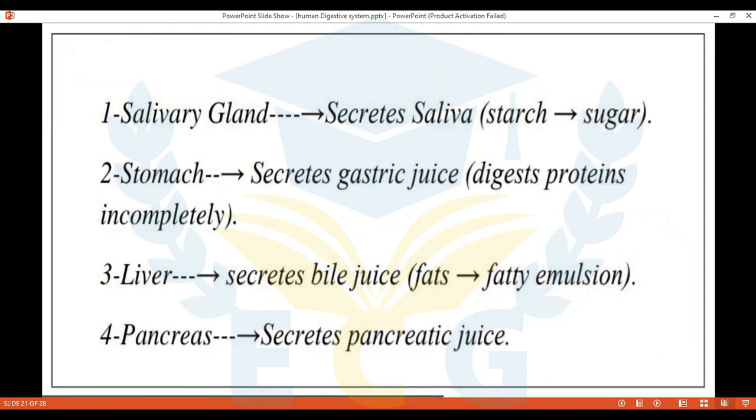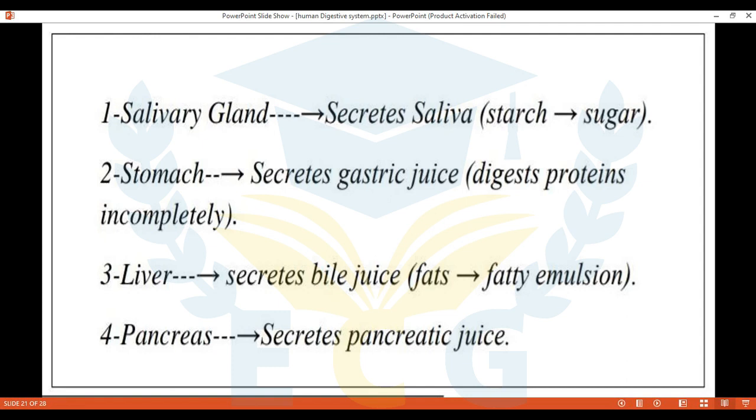So let's summarize all the juices here. Salivary gland secretes saliva. What is the function of it? Convert the starch, which is a complex form, into sugar, simple form. And stomach secretes gastric juice. Digests protein, partially or completely.